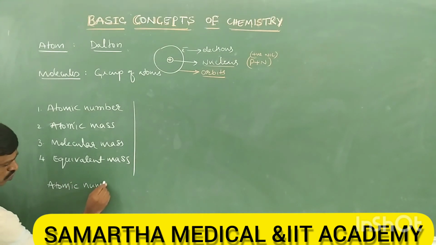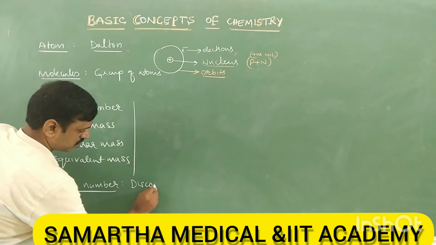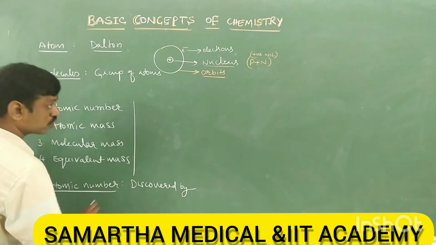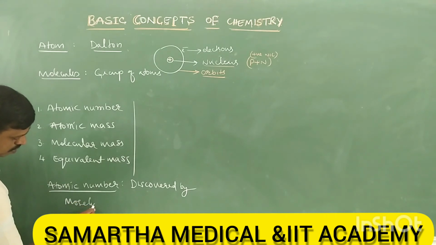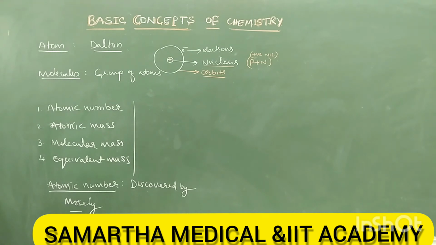Atomic number was discovered by the scientist called Moseley. How was the atomic number discovered? By what experiment?